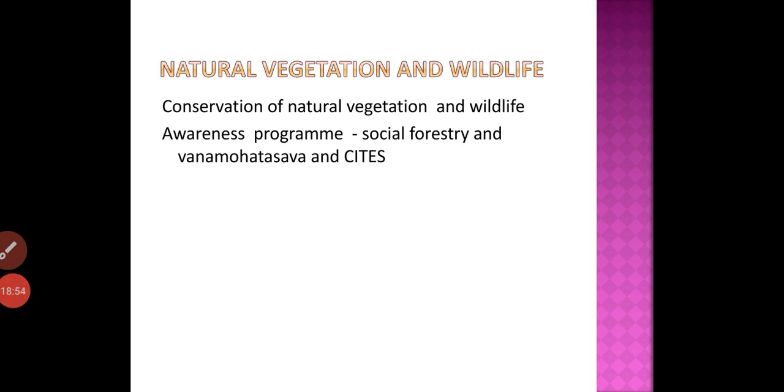CITES is an international agreement between governments. It ensures that international trade in specimens of wildlife and plants does not threaten their survival. That's all about CITES. So in this chapter we have seen land, soil, water, natural vegetation and wildlife. These are all important topics in this chapter.